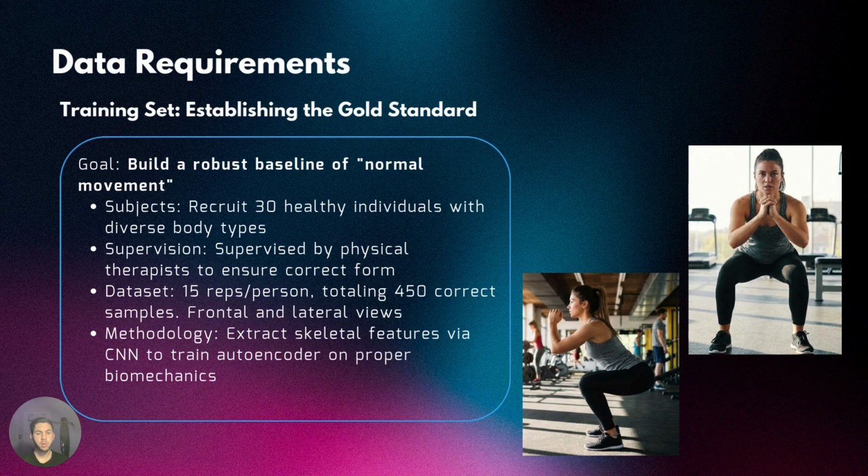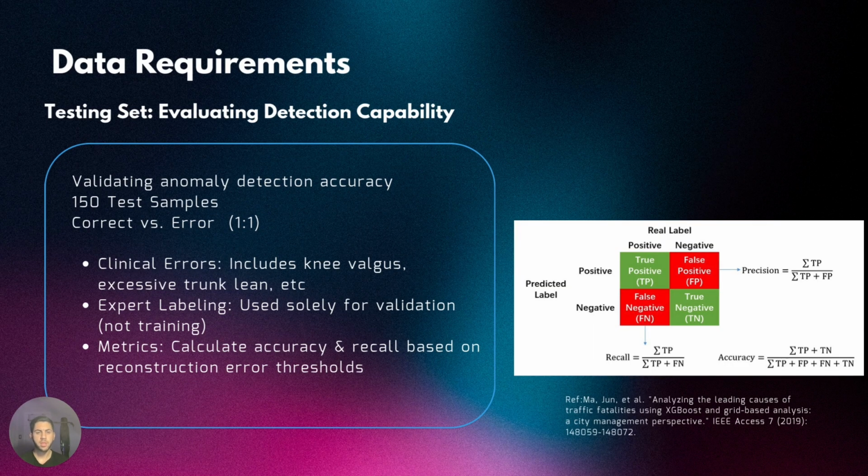To train this system, we propose a training set of around 450 correct squat samples from 30 supervised participants, recorded from both frontal and lateral views. These samples form the statistical baseline of normal movement. We'll also have a testing set of about 150 samples, mixing correct and incorrect squats. Experts are going to label these for validation so we can evaluate accuracy and recall across reconstruction error thresholds. We test both accuracy and recall because accuracy measures the overall correctness of the predictions, while recall focuses on ensuring all critical positive cases are identified.